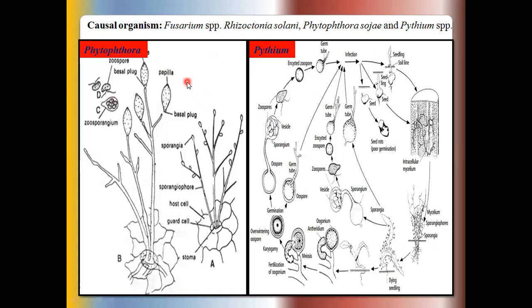So in the last lecture, that is lecture number 3 and 4, we already discussed the disease cycle of Phytophthora and Pythium. So this disease cycle is completed by producing zoospores and sporangia in an asexual manner and oospores developed in a sexual manner.